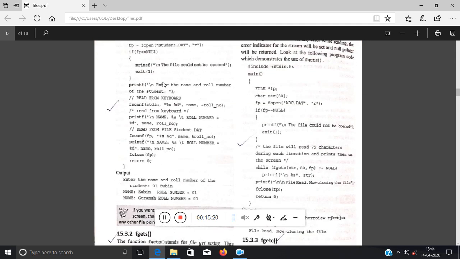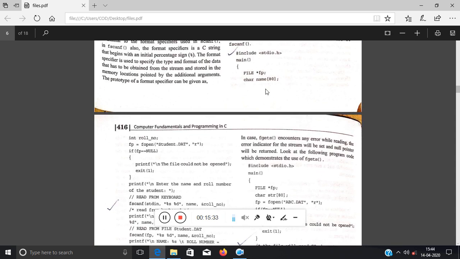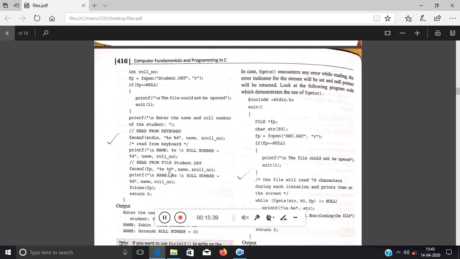Now this is for stdin and stdout. Okay. Now for fscanf, reading from the file. If you want to scan the input from the file, then obviously the first parameter will be fp, since the fp pointer is pointed to student.dat and you are reading the content from this file. So I have passed fscanf, fp, comma, then %s name, ampersand roll.